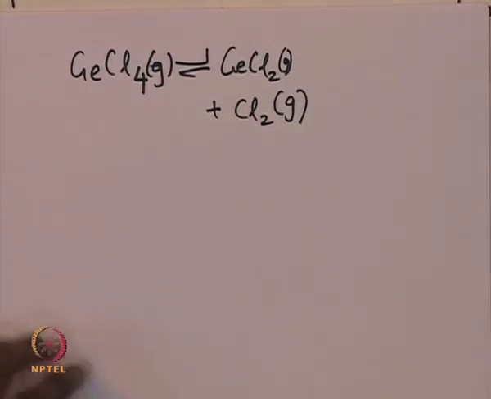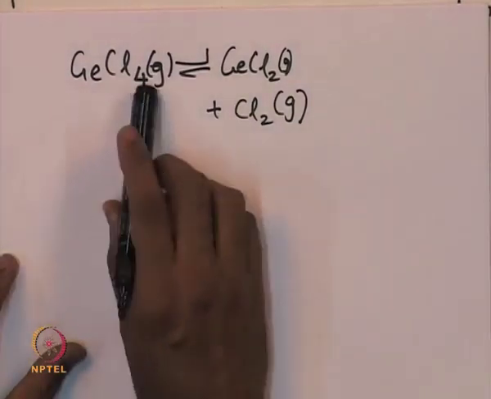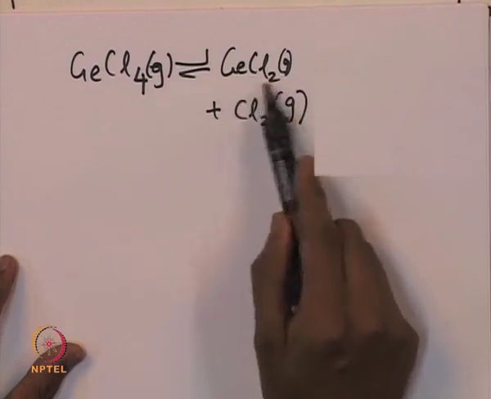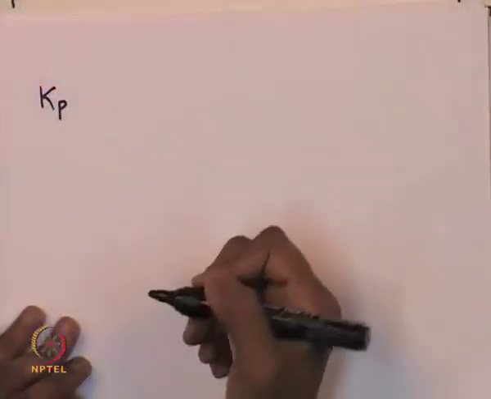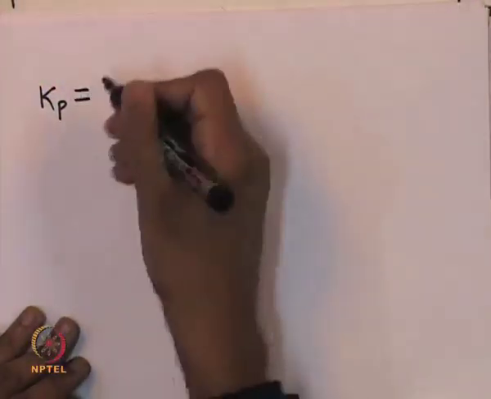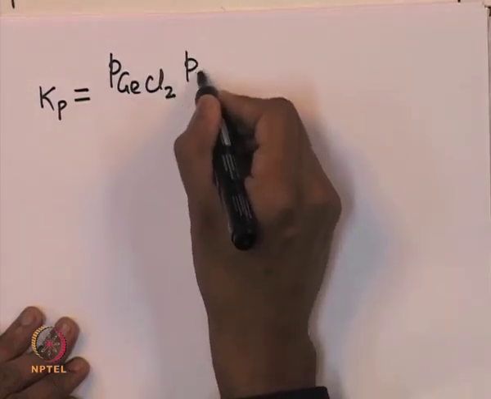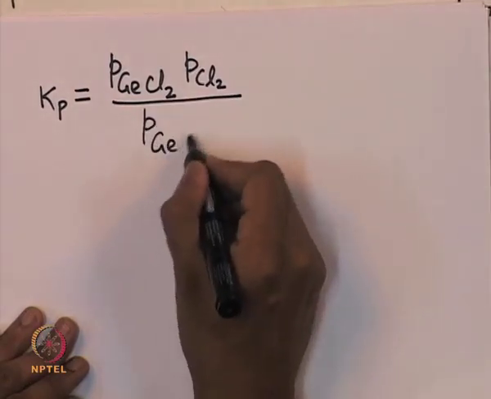Now one can write an expression relating the gas phase partial pressures of GeCl4 and GeCl2. Because it is under equilibrium conditions, we can write Kp, which is the corresponding equilibrium constant, equal to the partial pressure of GeCl2 multiplied by the partial pressure of chlorine divided by the partial pressure of GeCl4.